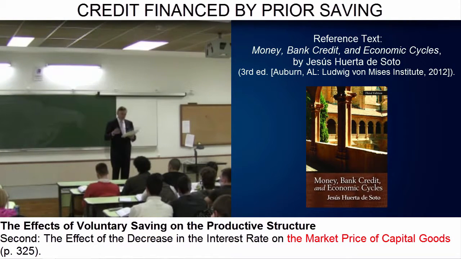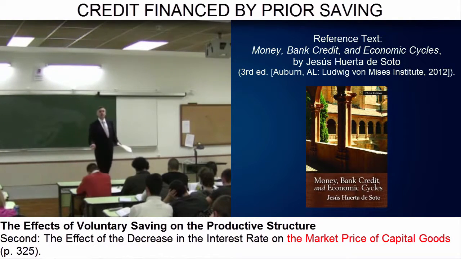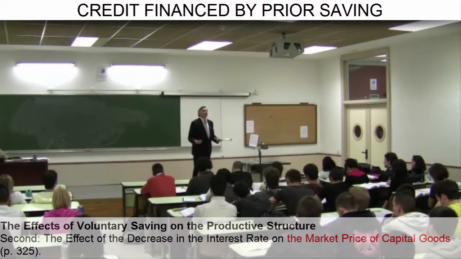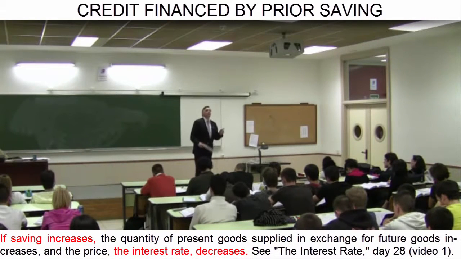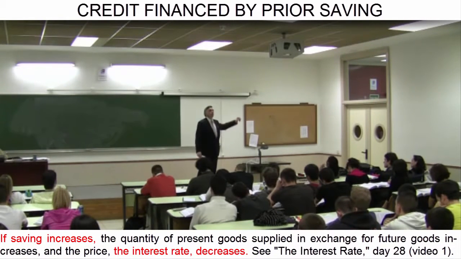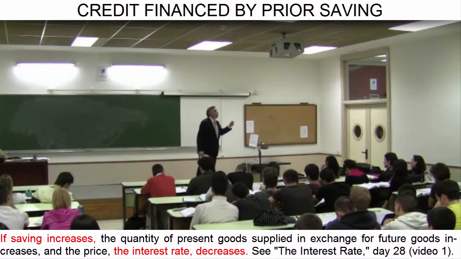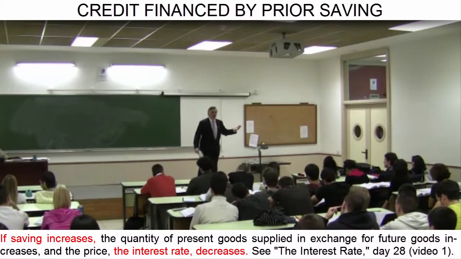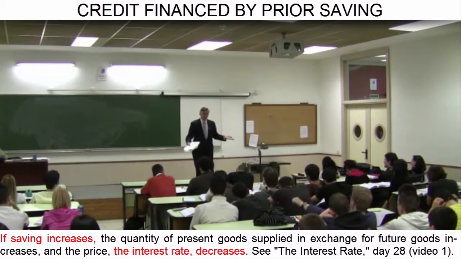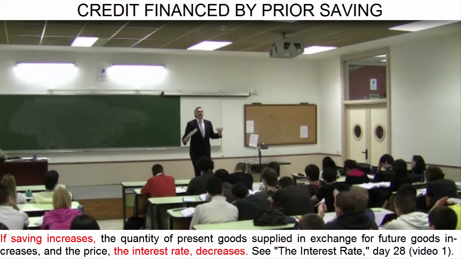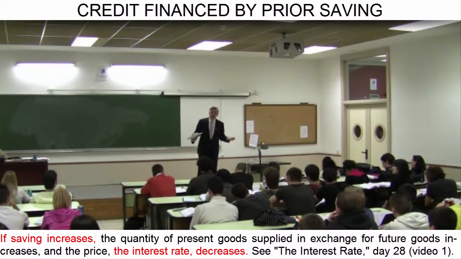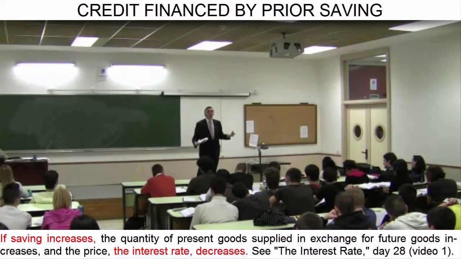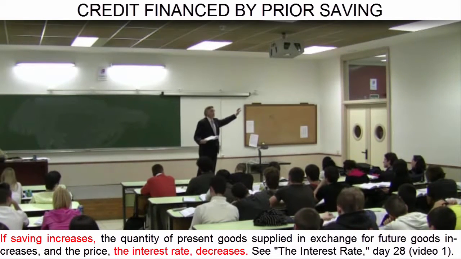Saving brings about a second effect, namely that, other things being equal, if we decide to save more, that is, to supply more present goods, what happens to the price of present goods in terms of future goods, which we call the interest rate? Well, people are obliged to pay a much lower premium because so many present goods are supplied, since the rate of time preference has decreased. And thus we are willing to give up consumption in exchange for a smaller gain or additional amount in the form of interest in the future.